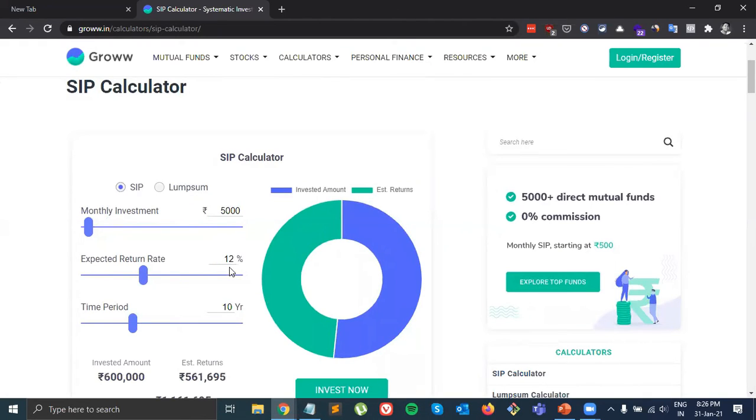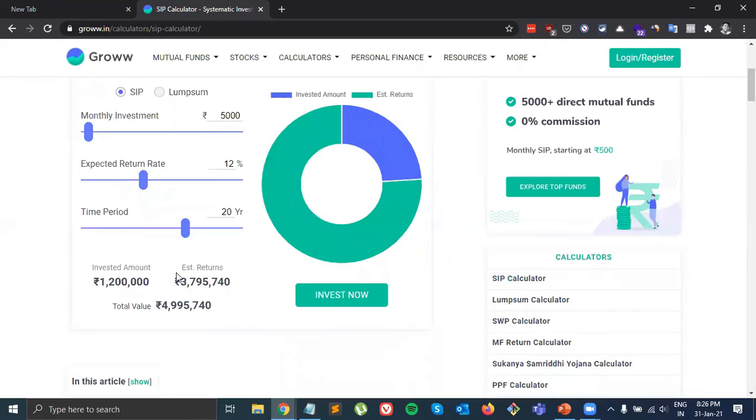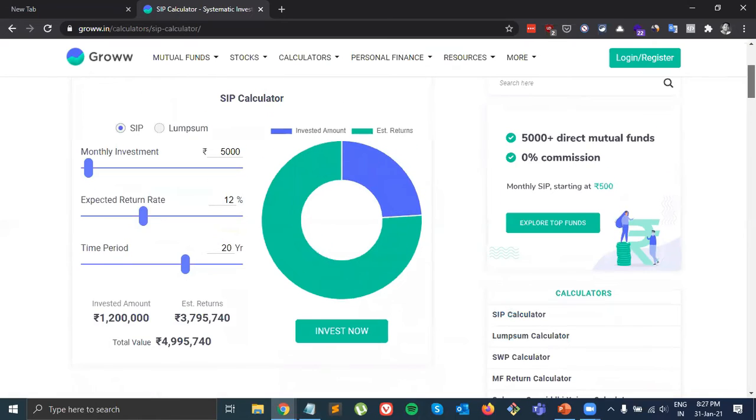I am putting an average rate of interest of 12% and time period of 20 years. So at the end of 20 years, you will get an estimate of around 49 lakh rupees by investing 5,000 rupees. Now let's see your friend who started 10 years later, but he invested double the money. Let's see. So you will get almost 49 lakh rupees here.